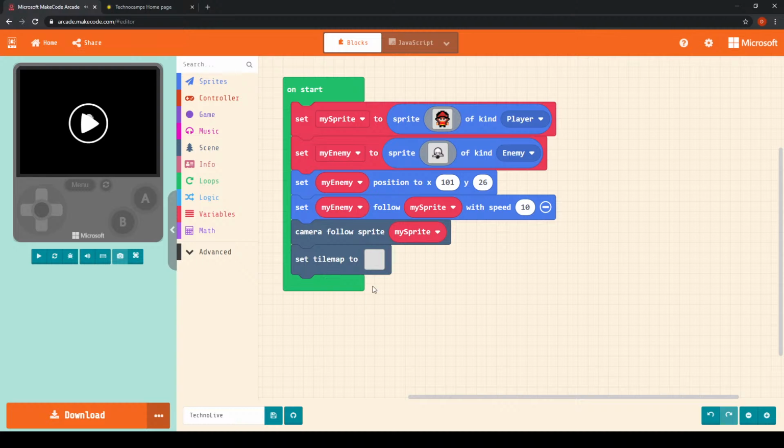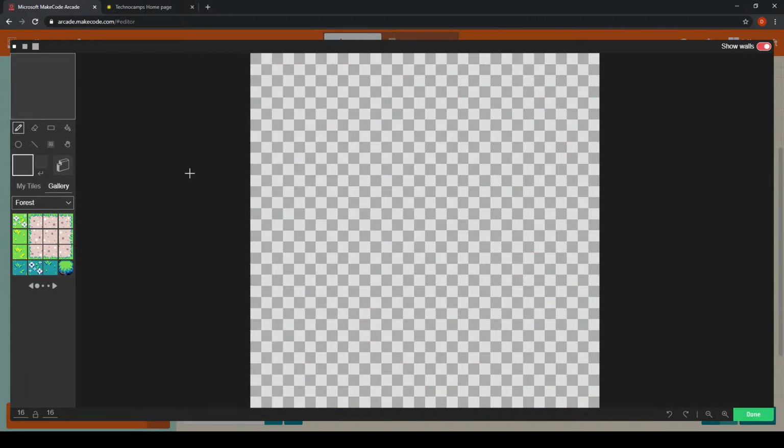Now, if we click on this smaller grey square, you'll be brought to this screen where we're able to actually draw our own tile map. You can draw your own using the various different tools that are available in the game. But one thing that I would recommend is that you take a look at these options here, where we have forest, aquatic, dungeon, and miscellaneous.